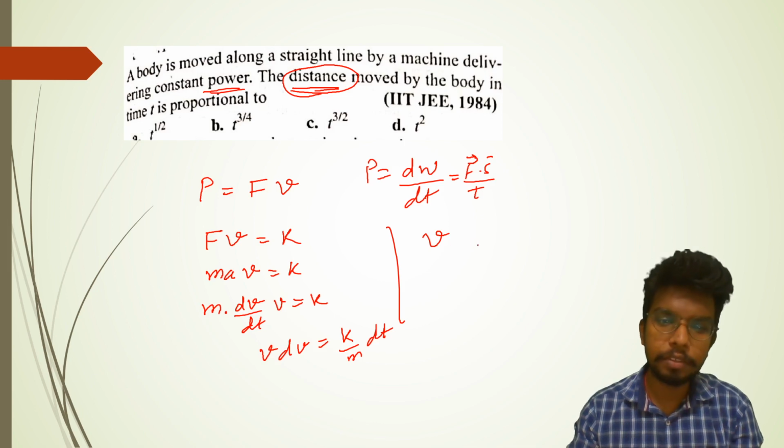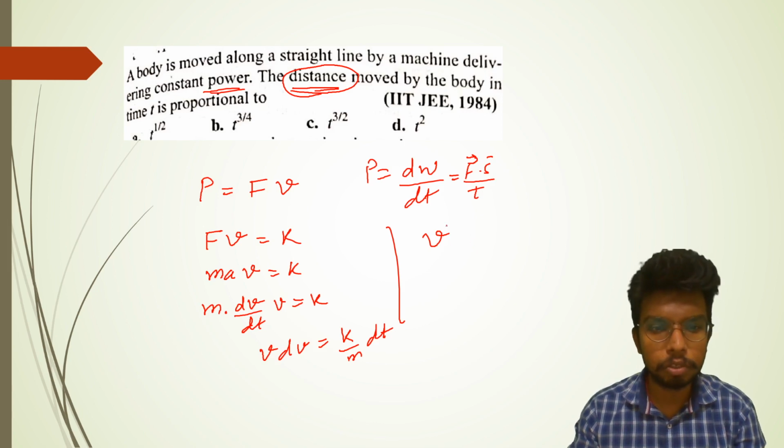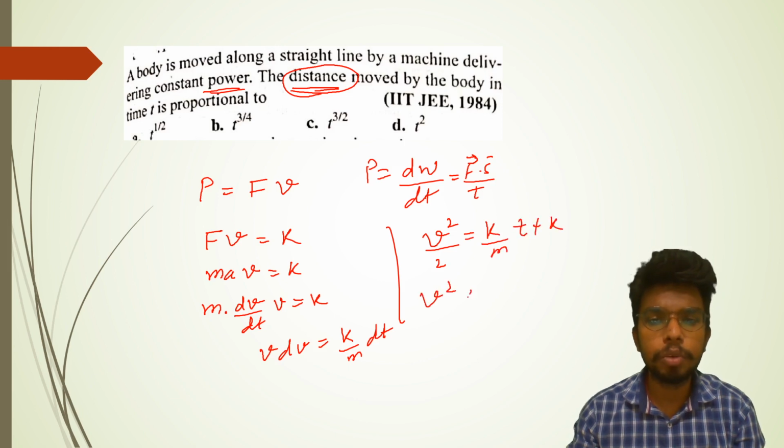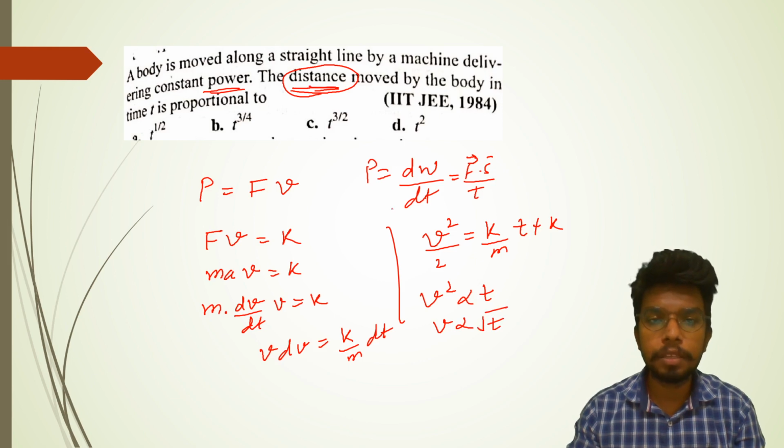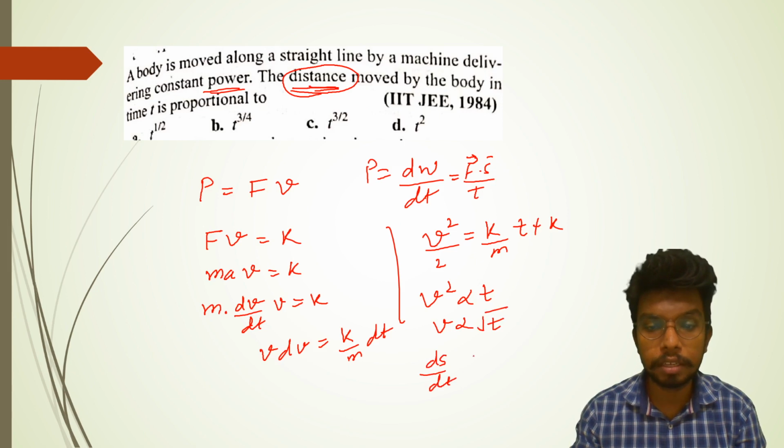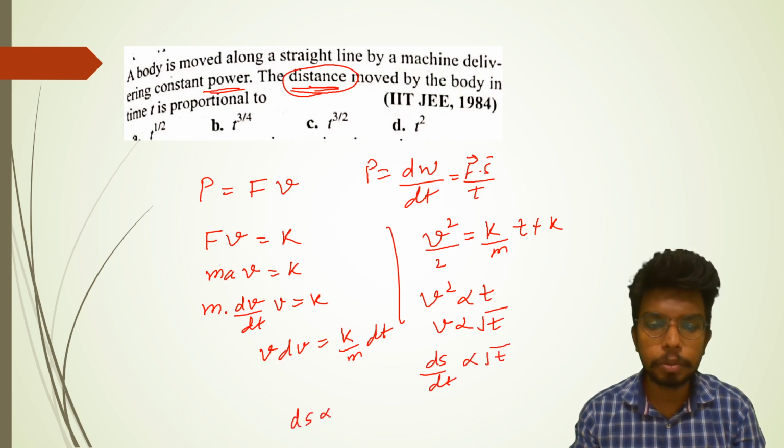So v dv is equal to k by m dt, and if we integrate, v square by 2 should be equal to k by m t, plus whatever constant it is. So I can say that v square is proportional to t, and therefore v is proportional to under root t. But we have to find out the displacement or distance proportionality. So v can be written as ds over dt, that is proportional to root t, so t to the power half, or I can say that ds is proportional to root t dt.